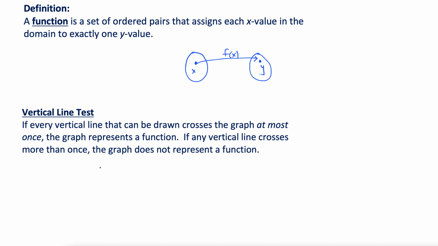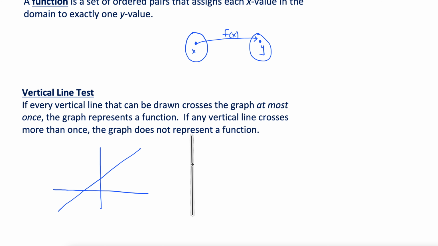So let's take a look here. So I am going to draw a function. Let's just draw a line. Okay, so there's our grid. There's a nice line. Okay, and what the vertical line test says is that if we take a vertical line and run it back and forth over our function, so our function is this line here, and I'm taking this vertical line, notice how at any point, right, it only crosses once. Okay, we can move it anywhere, and it's going to be the same thing, right?